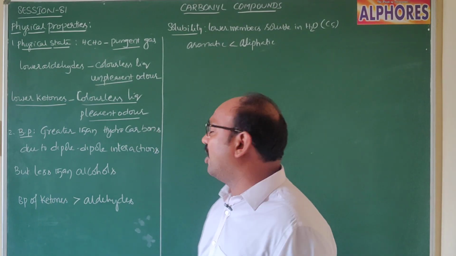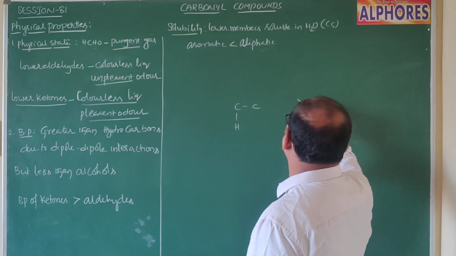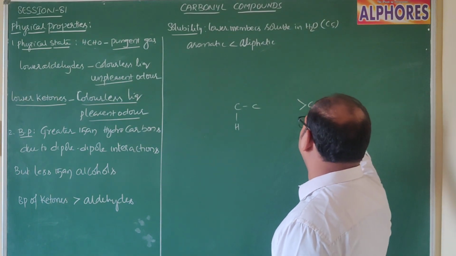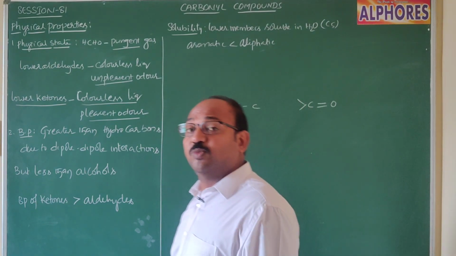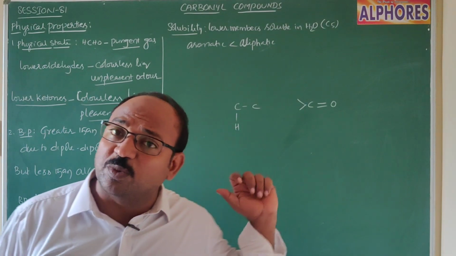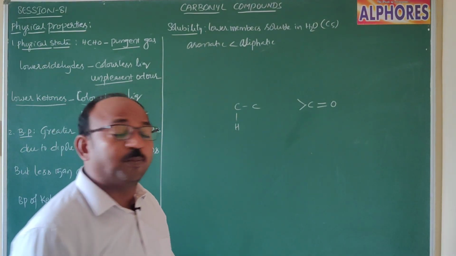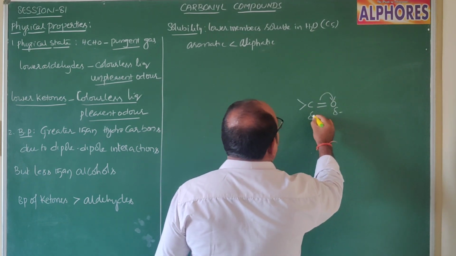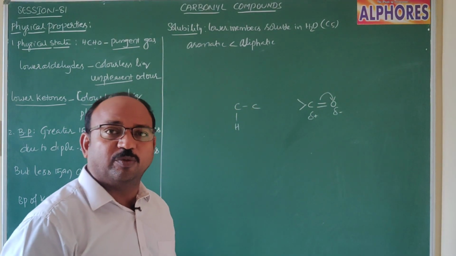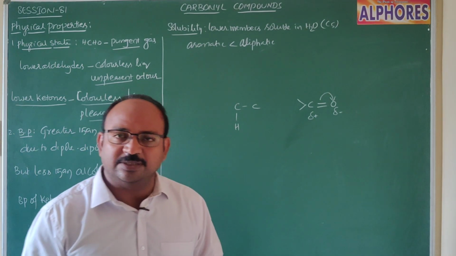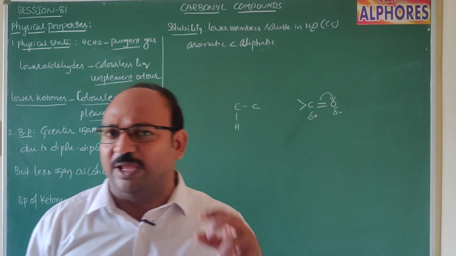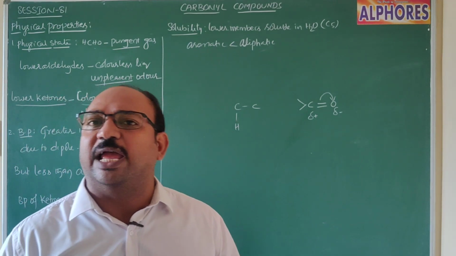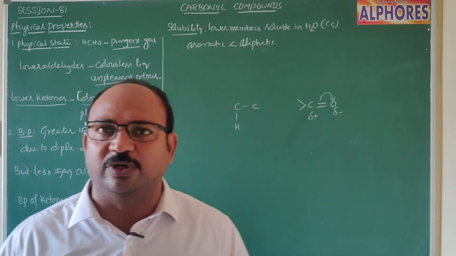Whereas in carbonyl compounds, the C double bond O group is present. As we know, oxygen is more electronegative than carbon, so it pulls the pi electrons towards itself. As a result, oxygen bears a partial negative charge and carbon bears a partial positive charge. That means dipoles exist in carbonyl compounds, so dipole-dipole interactions are possible between two carbonyl compound molecules.